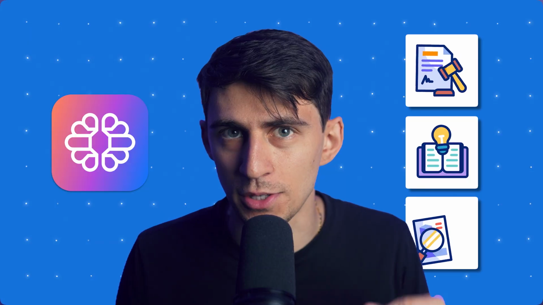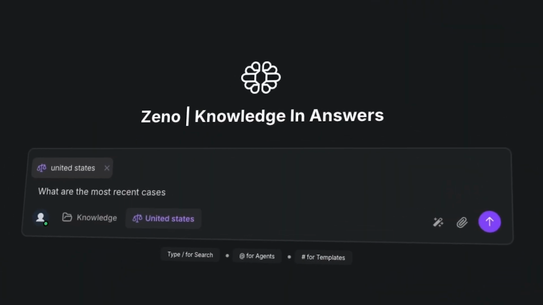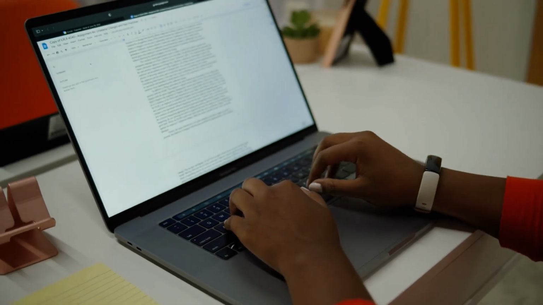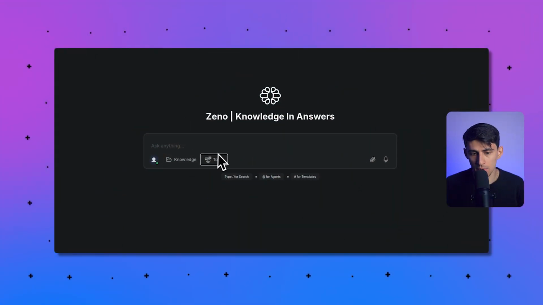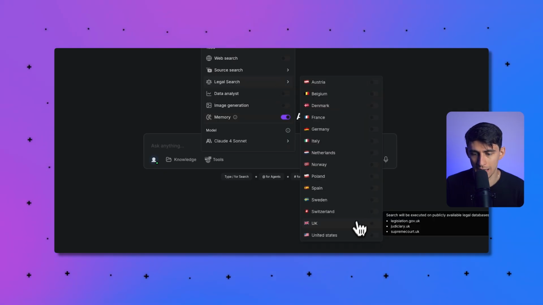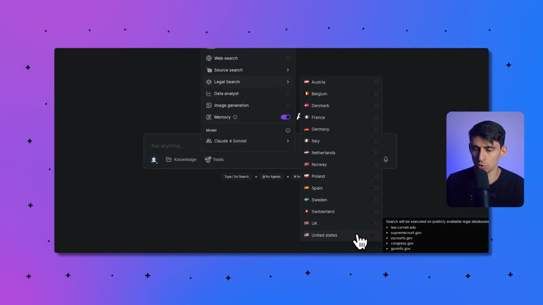Do something that you wish you had in any of the other LLM tools out there. Say you're an active JD, or you're somebody who's doing a research paper and is in law school. There's actually this really neat capability now in our tools section that allows you to access legal search. How does it work? You'll be able to search on publicly available legal databases like cornell.edu, supremecourt.gov, US courts, congress.gov,